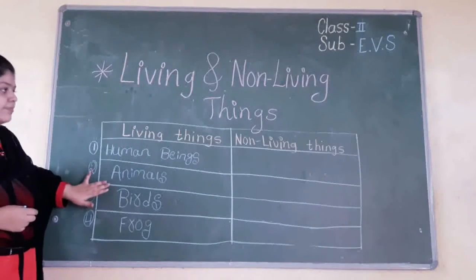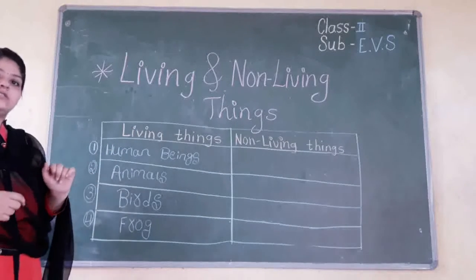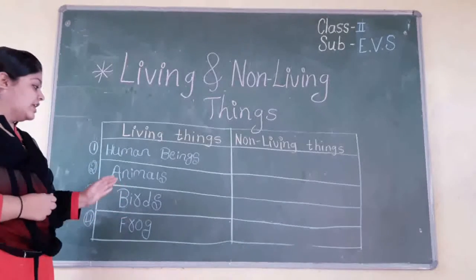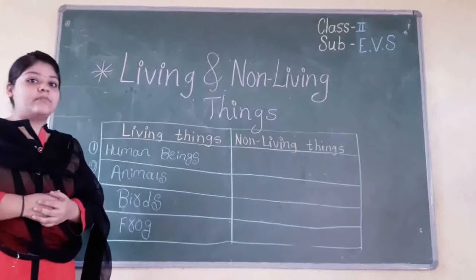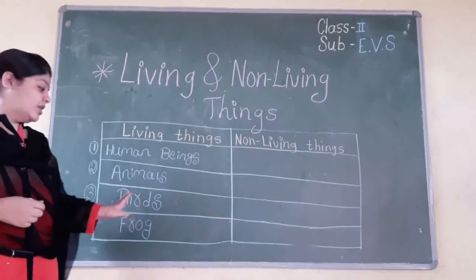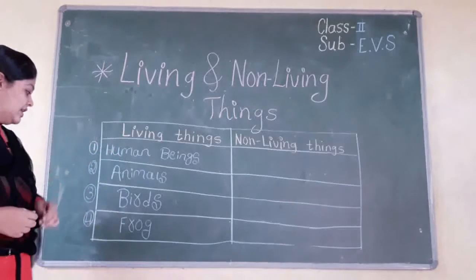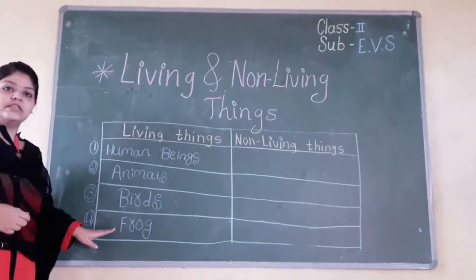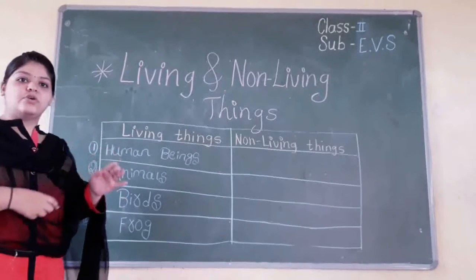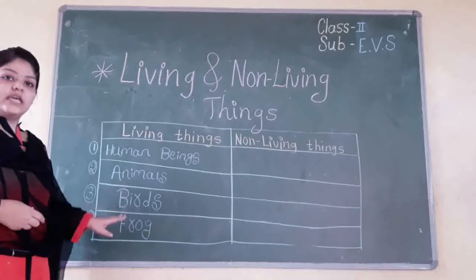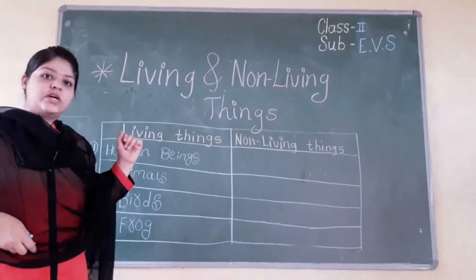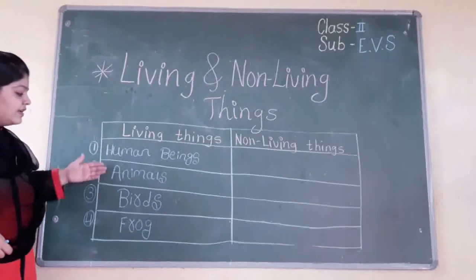So next example is birds. As you saw, birds also fly. So they are also living things. Birds also see. They can make sounds and they fly. So birds are also an example for living things. So you all have seen the frog. Frog also jumps from one place to another. So it is also a living thing. So students, these all are the examples of living things.